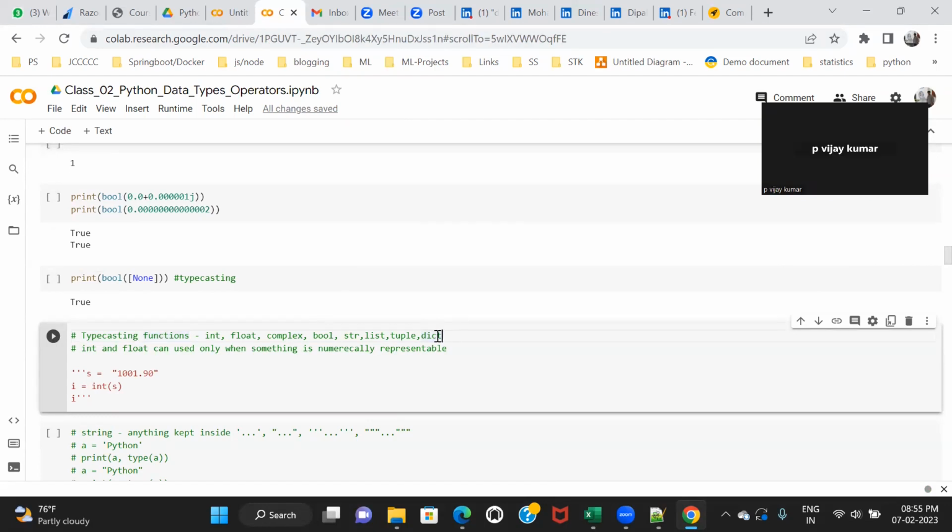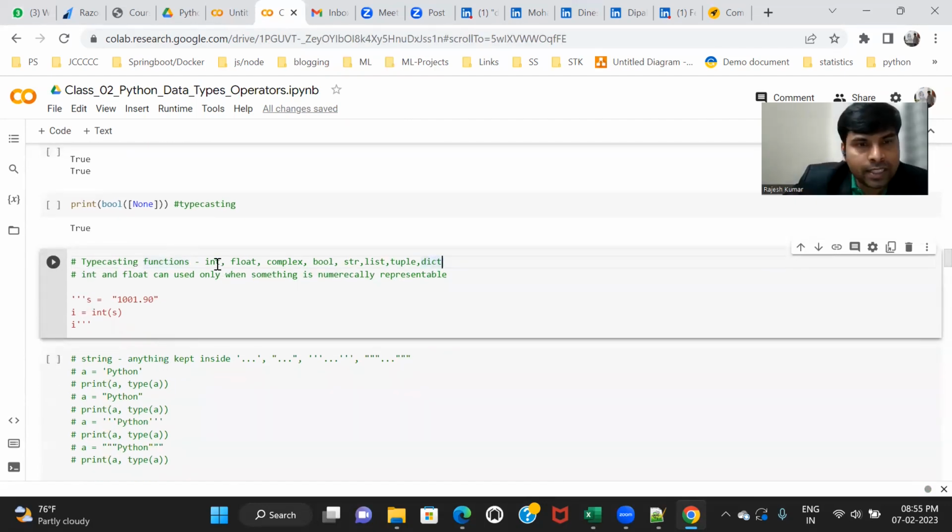Let me give you an example. The int is a typecasting function as well. Float, complex, bool, str: these are the typecasting functions that we have covered right now. List, tuple, dict we will see later, when we cover derived data. For right now, you have to use these. I think you are familiar with int, float, complex, bool, str.